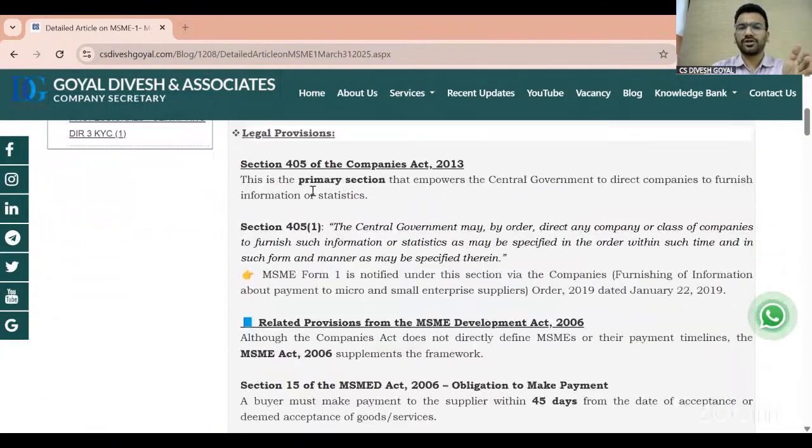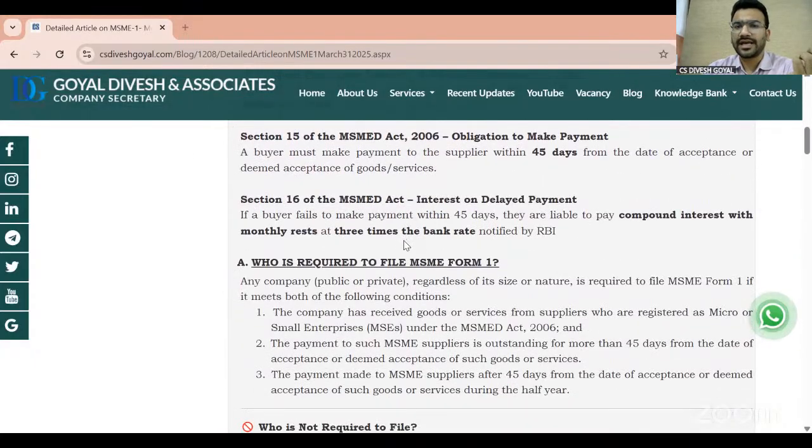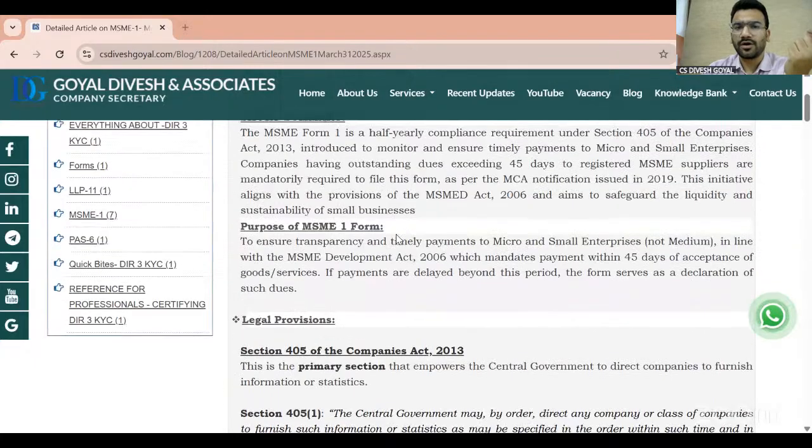Section 405 states about MSME 1. Except section 405, no other section of the Companies Act talks about MSME 1. Under section 405, the Ministry came up with a circular. Through this circular in 2019, they came up with the provision of the MSME 1 form.